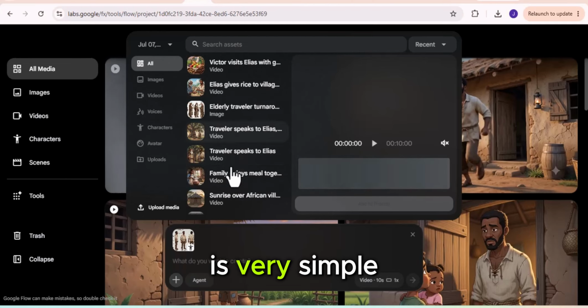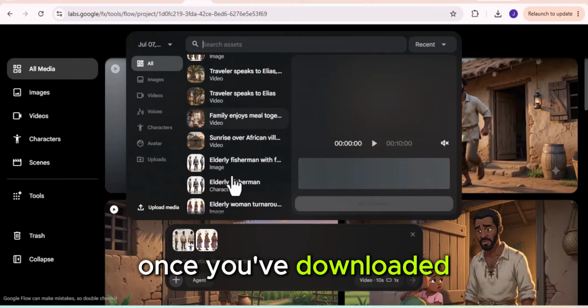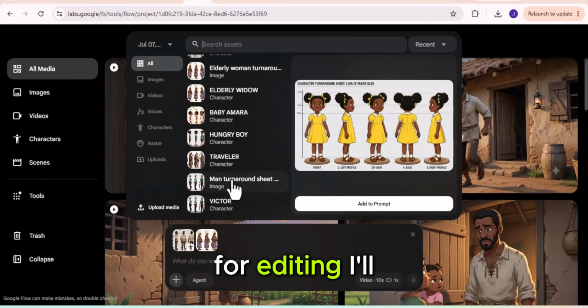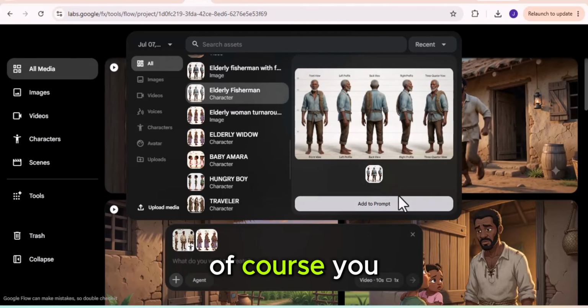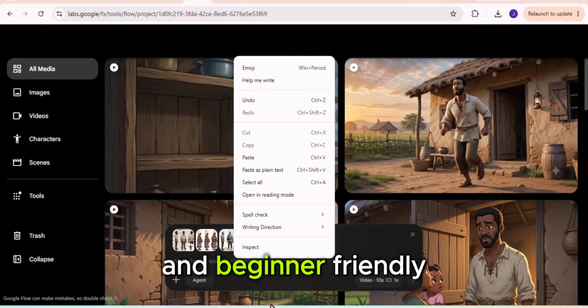The next step is very simple. Download every video clip to your computer. Once you've downloaded all the clips, it's time to combine everything into one complete movie. For editing, I'll be using CapCut. Of course, you can use any video editor you prefer, but CapCut makes the process quick and beginner-friendly.